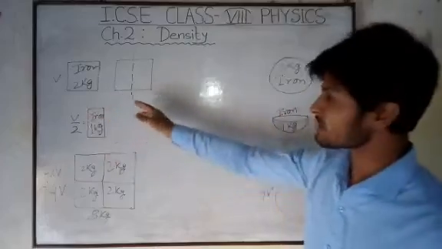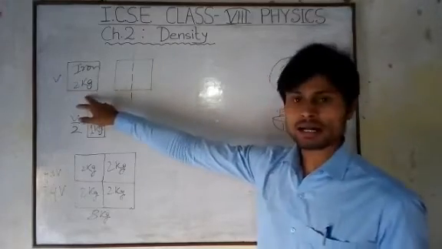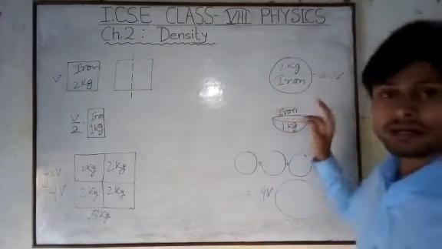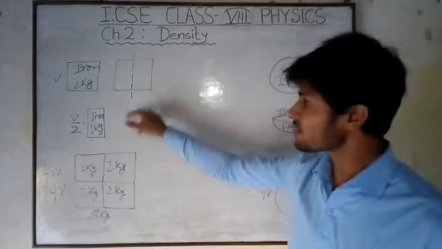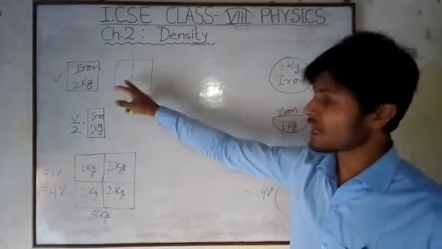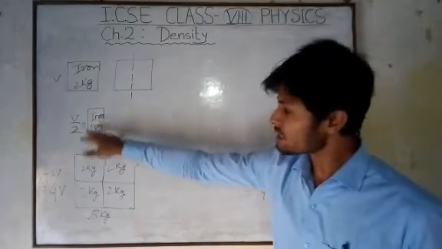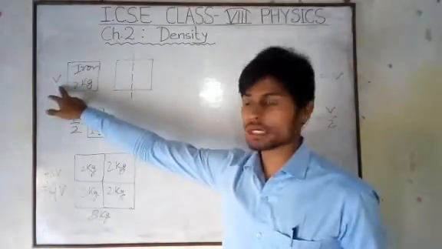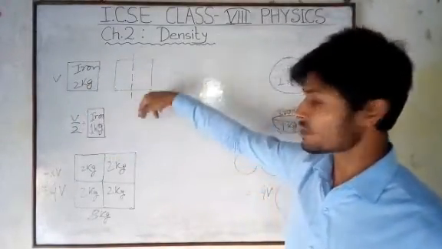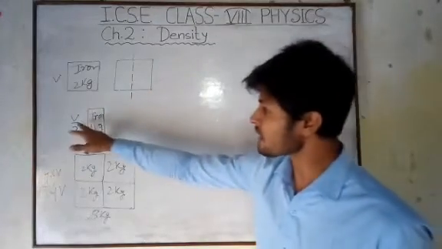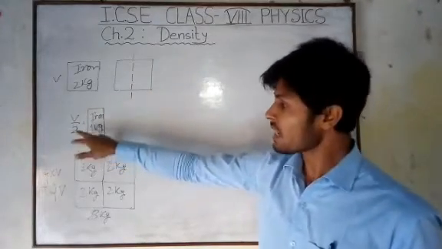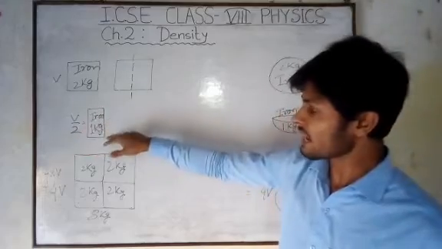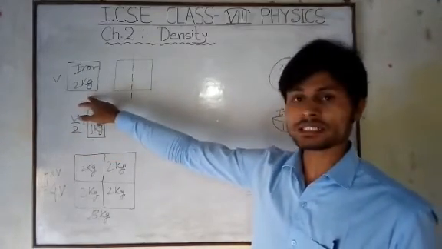Try to understand: we have a 2 kg iron block and a 2 kg iron ball. If we cut the iron block into two equal halves, with initial volume V, the volume becomes V by 2, and the iron becomes 1 kg, because initially we had 2 kg.